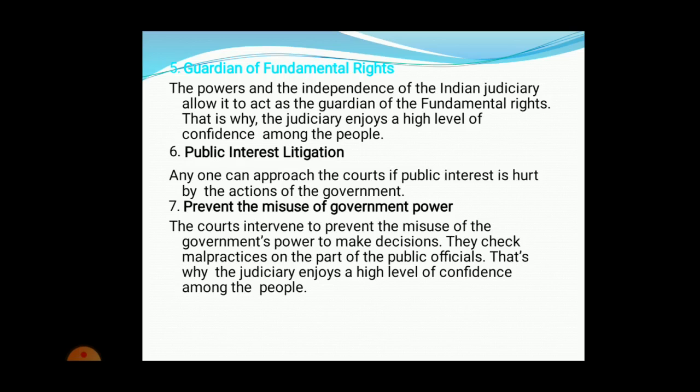That is why it has been said that the jurisdiction enjoys a higher level of confidence among the people, because they feel that if they go to the jurisdiction, definitely they will get a proper judgment. That is because it is independent and it is more powerful. Okay, so that is the most important reason. So we have seen the 7 powers of the jurisdiction.